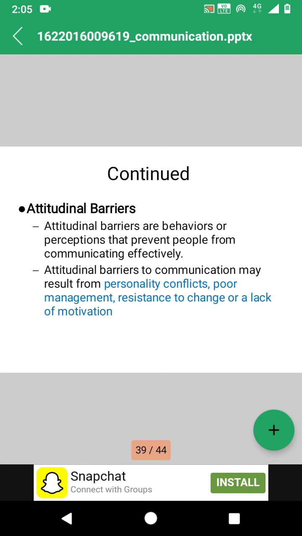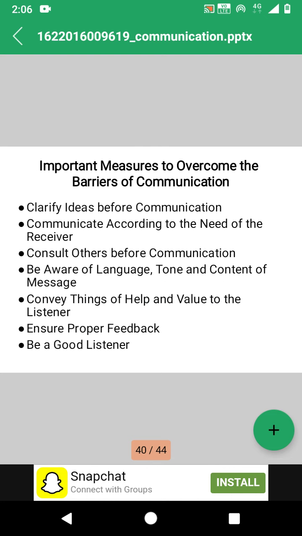These are communication barriers. So next one, important measures to overcome the barriers to communication. What are those? Let's see one by one. First one is clarify ideas before communication.